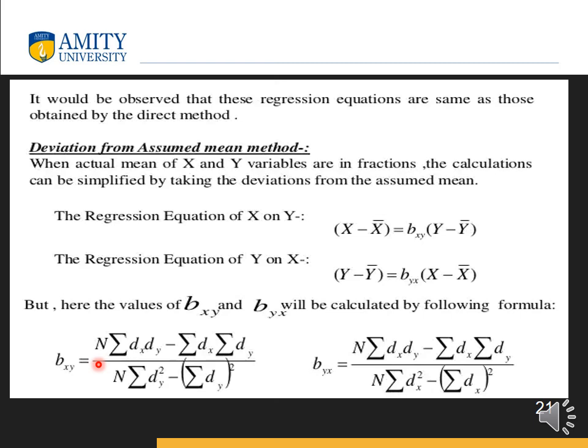So the formula is bxy equals n summation dx dy minus summation dx summation dy, upon n summation dy square minus summation dy whole square. For the same, byx equals n summation dx dy minus summation dx summation dy, upon n summation dx square minus summation dx whole square.